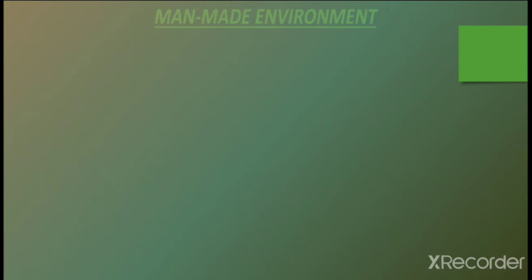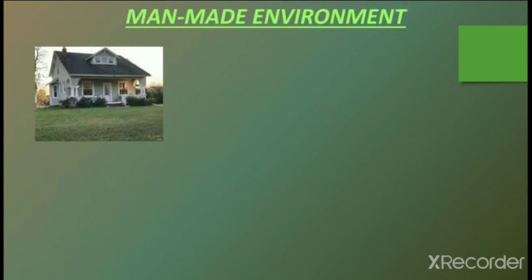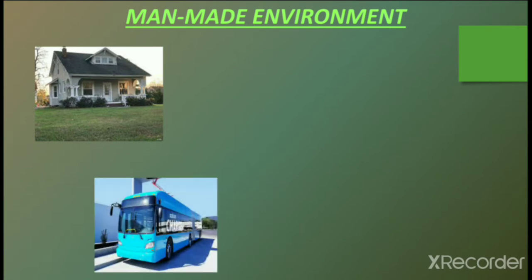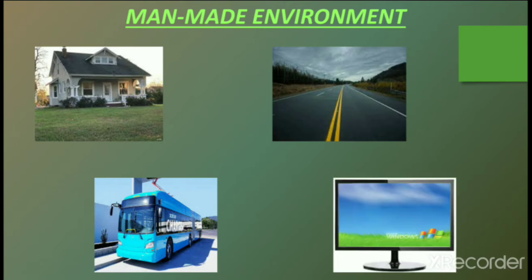What is the man-made environment? Let's see. First picture is about the house. House is the man-made environment. Second is the bus. Bus is made by humans, so this is a man-made environment. Third one is the road. Road is constructed by the construction worker, so this is also man-made environment. And this is the computer. So house, road, buses, computer, all are the man-made environment.